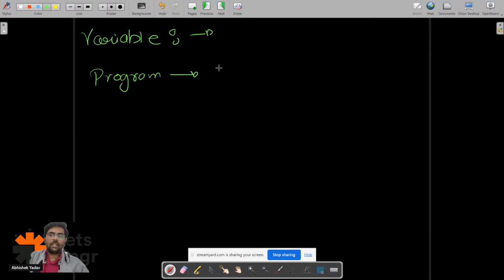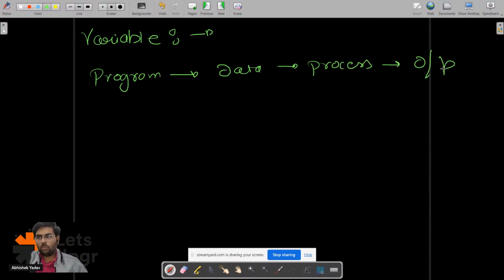You write a program to take the data, process the data, and get some desired result from that. So in order to process the data, you have to store the data somewhere, right?